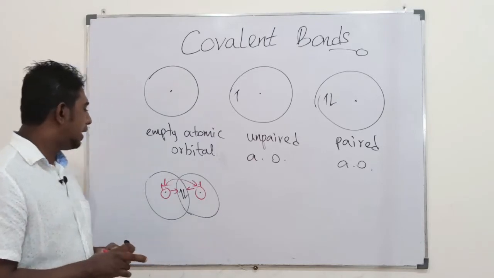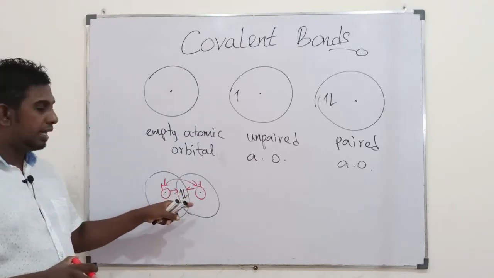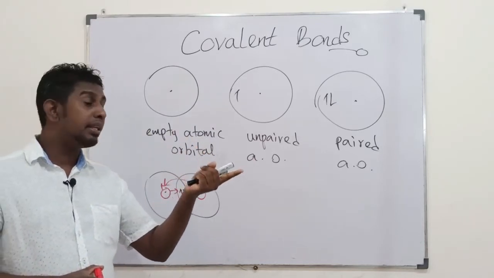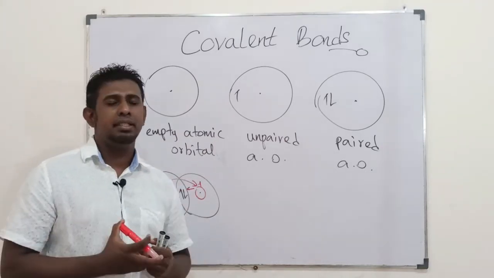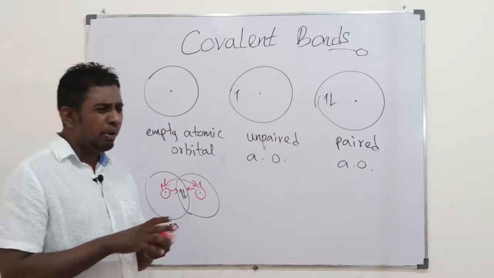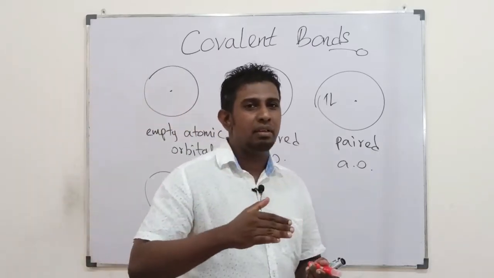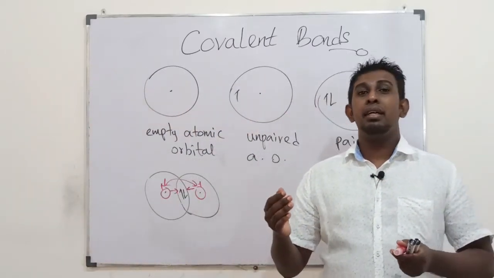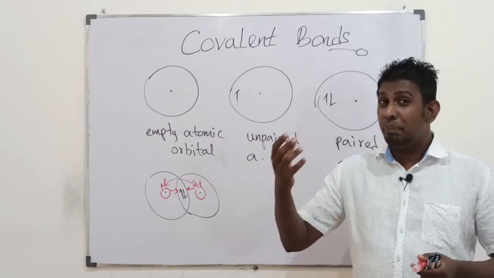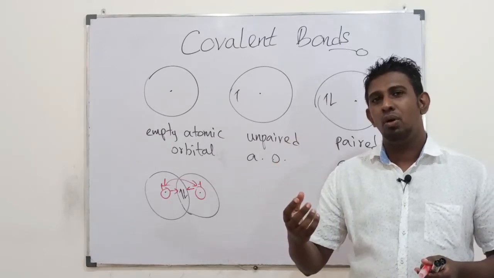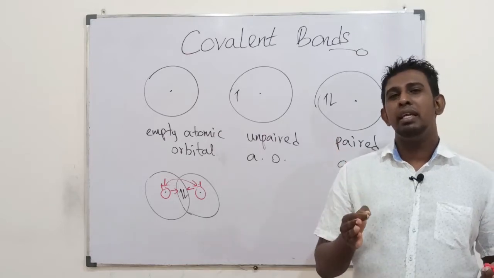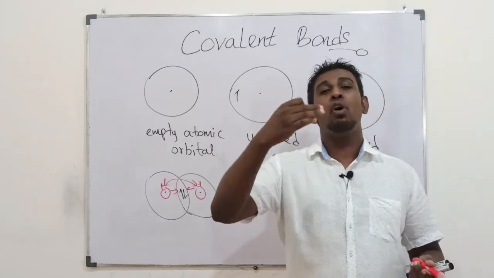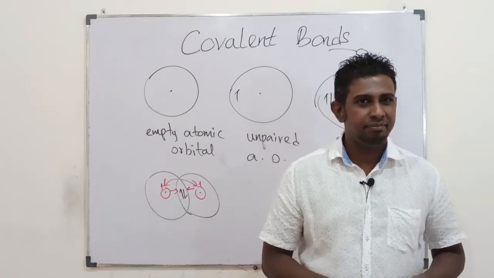The nuclei repel each other, the electrons repel each other, and electrons and nuclei attract each other. So only when the repulsions are overcome or suppressed by the attractions would there be an effective overlapping possible.